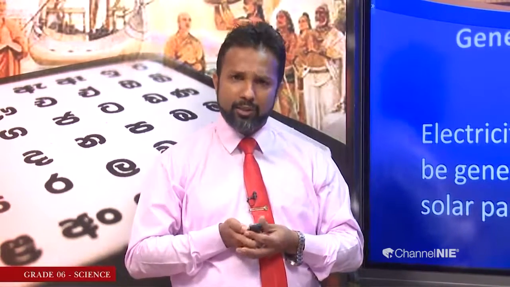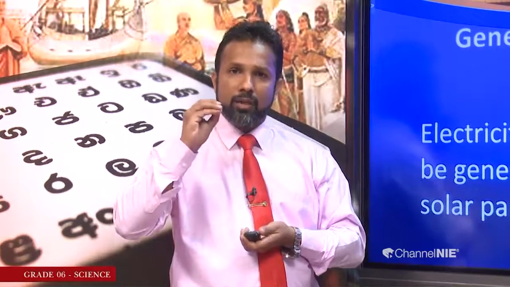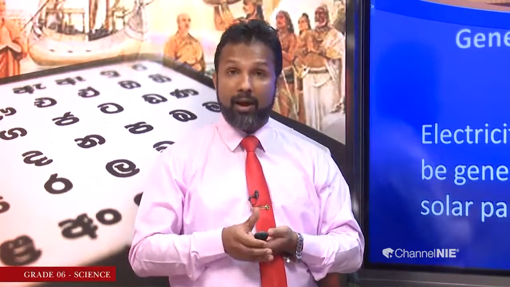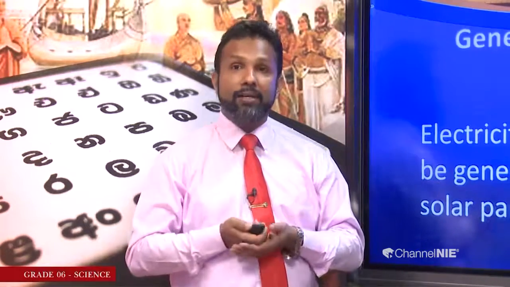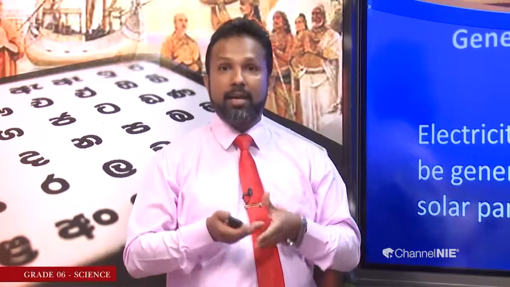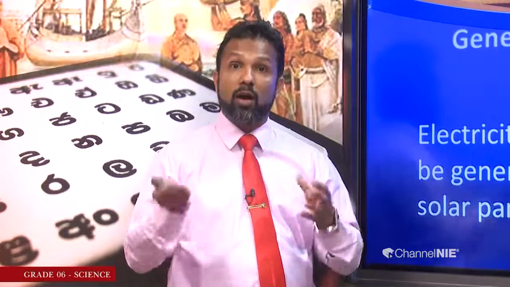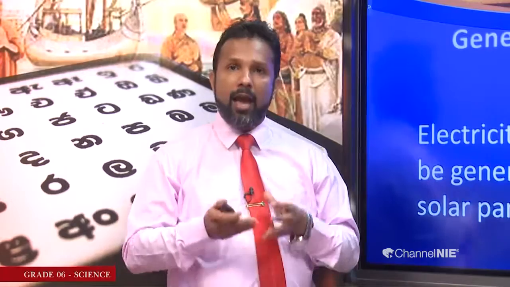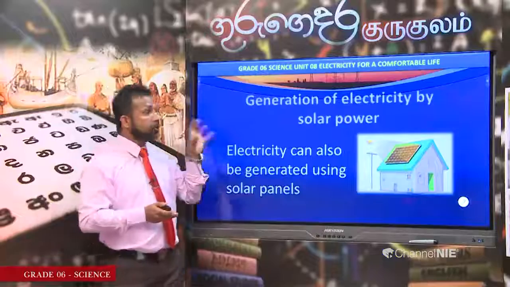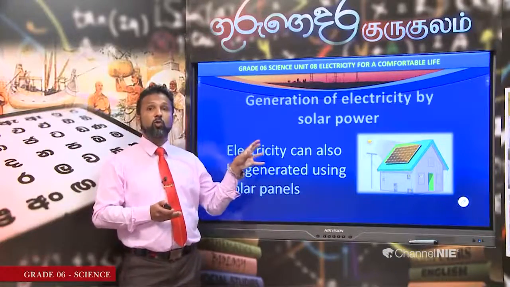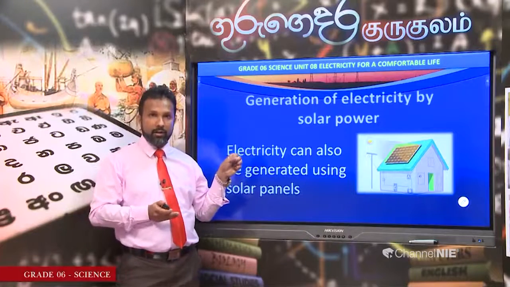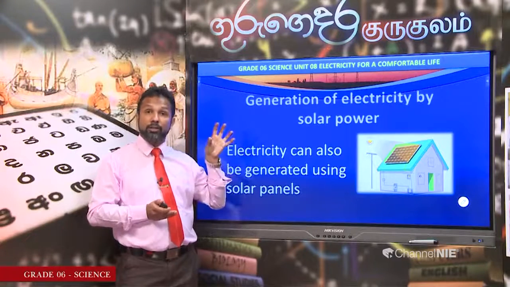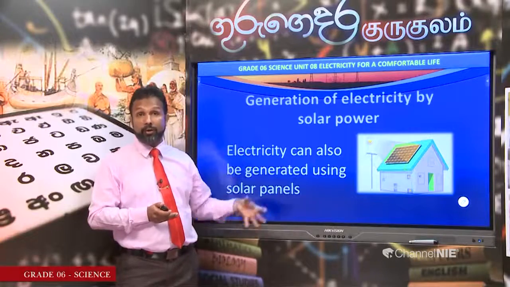And also I have seen some of the scientists have prepared vehicles operated by solar panels. There are solar cars, solar vehicles, and also we can use the solar energy to do our day-to-day activities. If we want, we can use the solar energy to heat water.